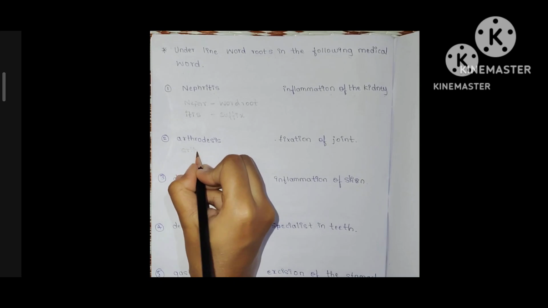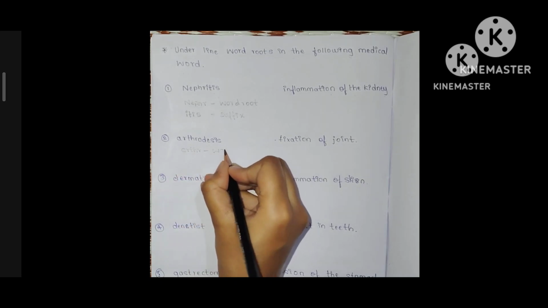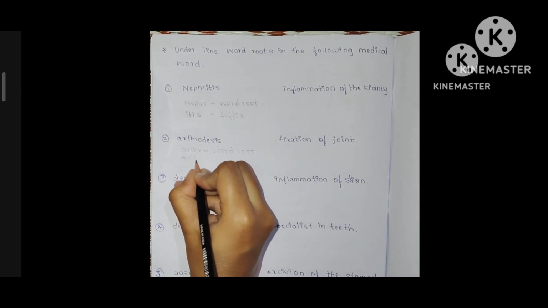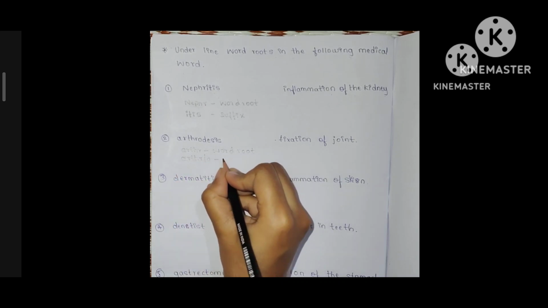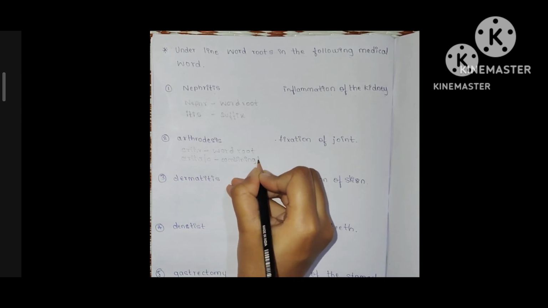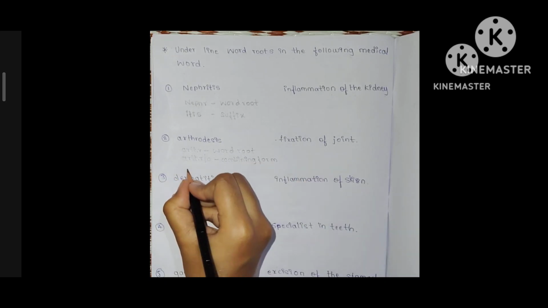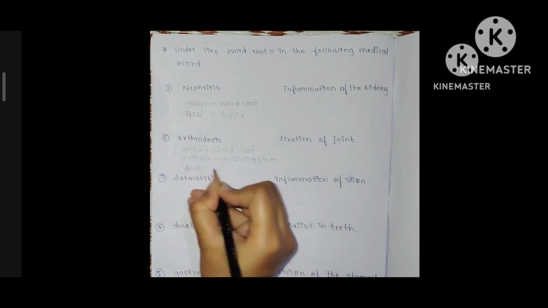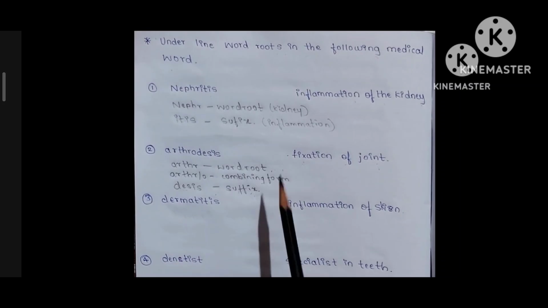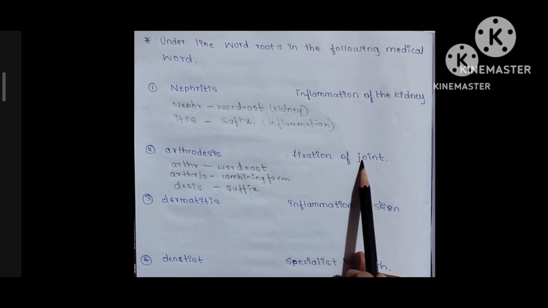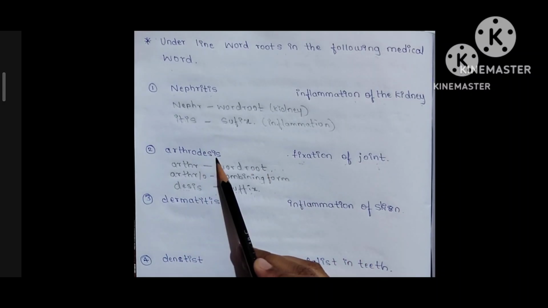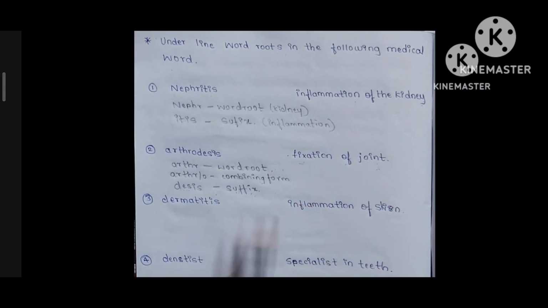Here arth is the word root. Arthro is the combining form. Desis is the suffix. Here arth means joint, desis means fixation. So the meaning of the medical word arthrodesis is fixation of joint.